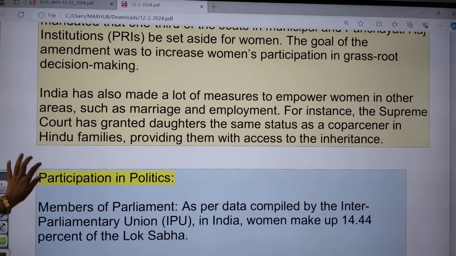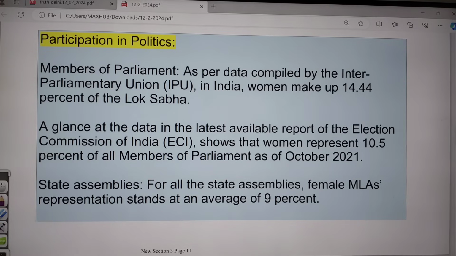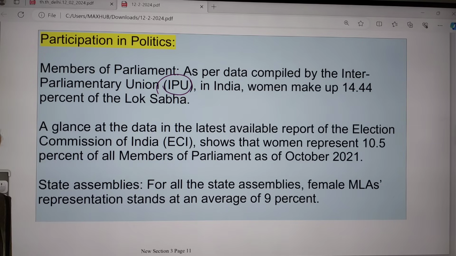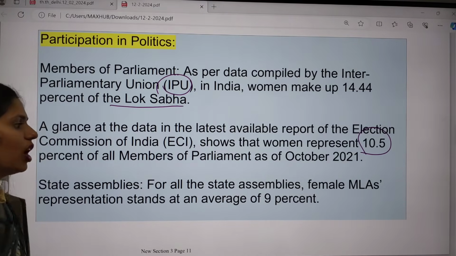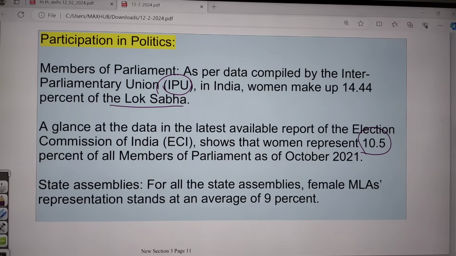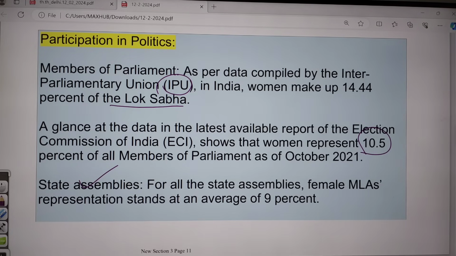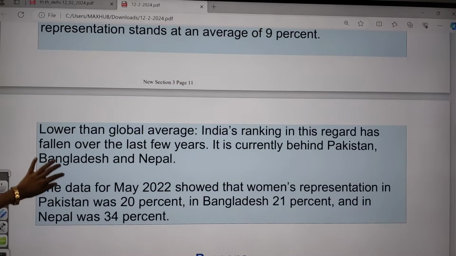And if you are talking about participation in politics, as per the data compiled by the IPU, that is the Inter-Parliamentary Union, women make up just 14.4% in Lok Sabha. And the data given by the Election Commission of India said that women represent just 10.5% of all members of parliament as of October 2021. And in state legislative assemblies, women MLAs are only 9%. So very little participation of women is seen in politics.